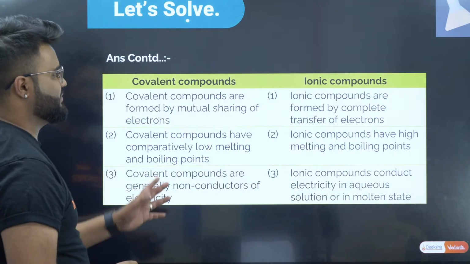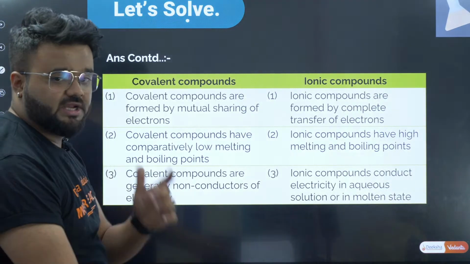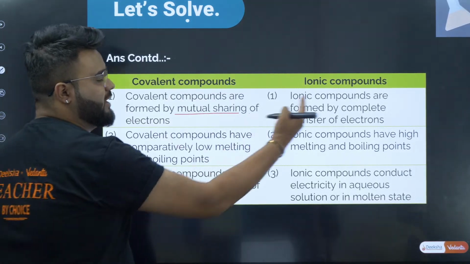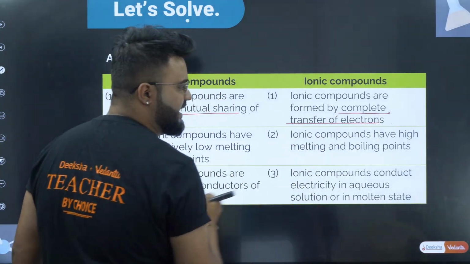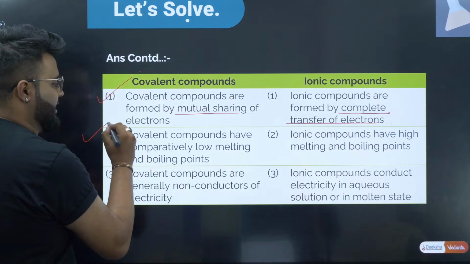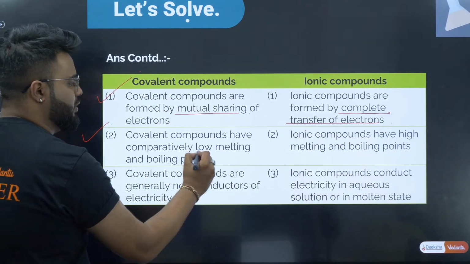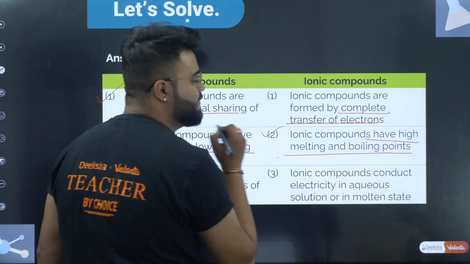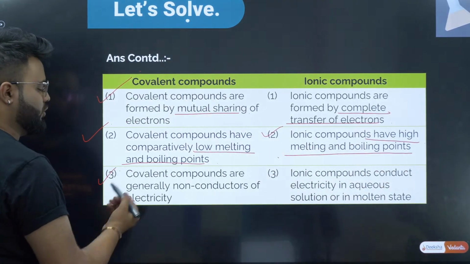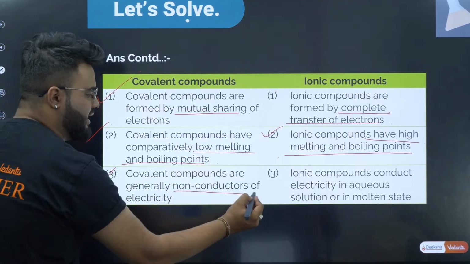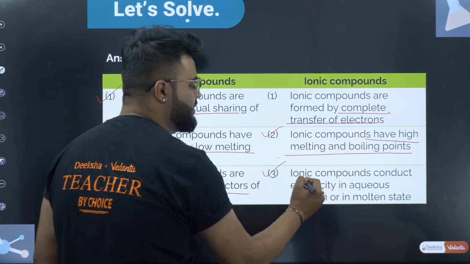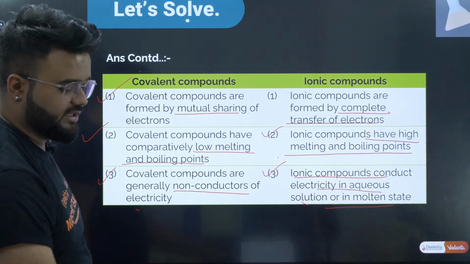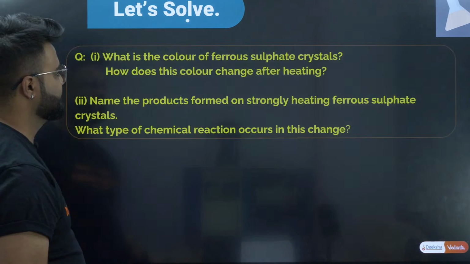And the difference between ionic compounds and covalent compounds is already there. Covalent compounds are formed by the mutual sharing of electrons, but in ionic compounds there is a complete transfer of electrons. This is your one. Second, covalent compounds have comparatively low melting and boiling points, whereas ionic compounds have high melting and boiling points. Third, covalent compounds are generally non-conductors of electricity, whereas ionic compounds are conductors of electricity in the molten state. Next.